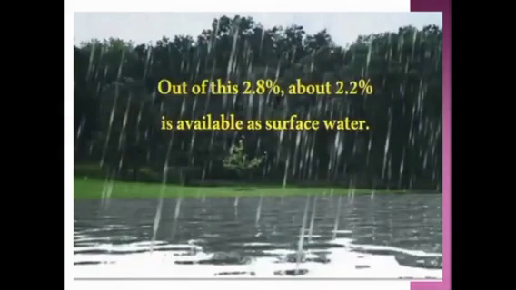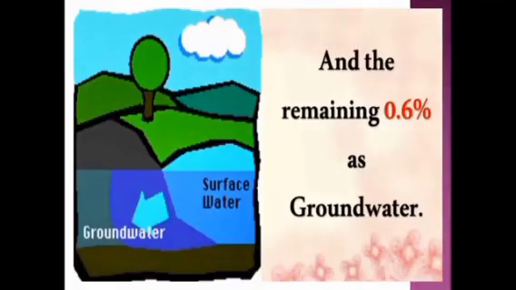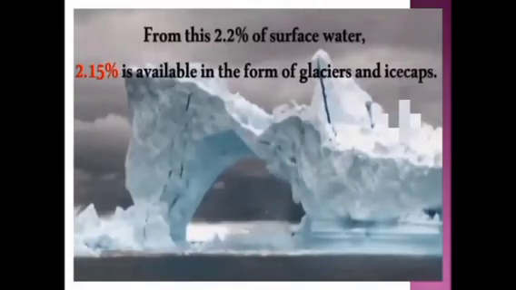Out of this 2.8% of the fresh water, about 2.2% is available as surface water. Here, surface water refers to lakes, rivers, ponds. These all come under surface water, and the remaining 0.6% is groundwater.